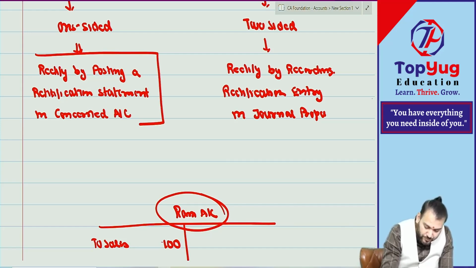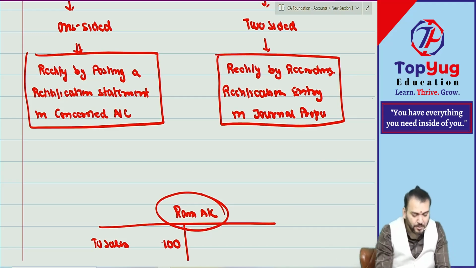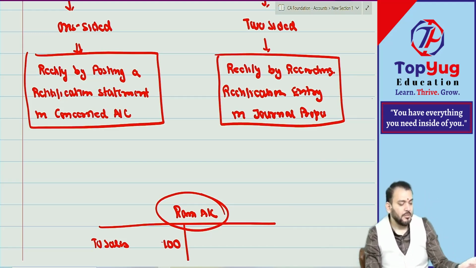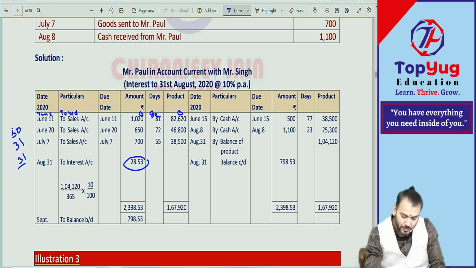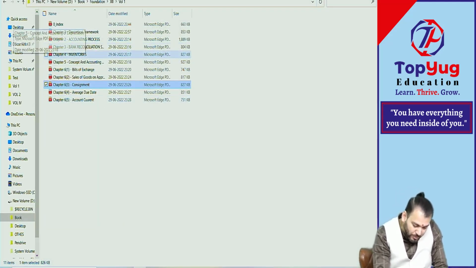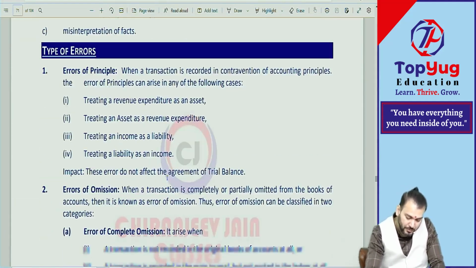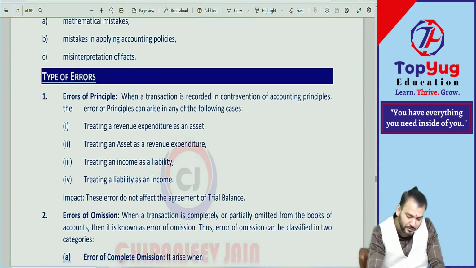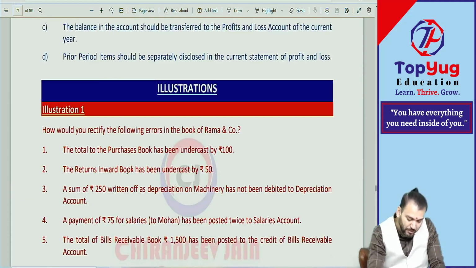Have you understood this? Simple. We'll take one question and then we'll try to complete the class for today. Only one illustration. Is that okay? Come to chapter number 2. The unit is already open. Come to illustration number 1.